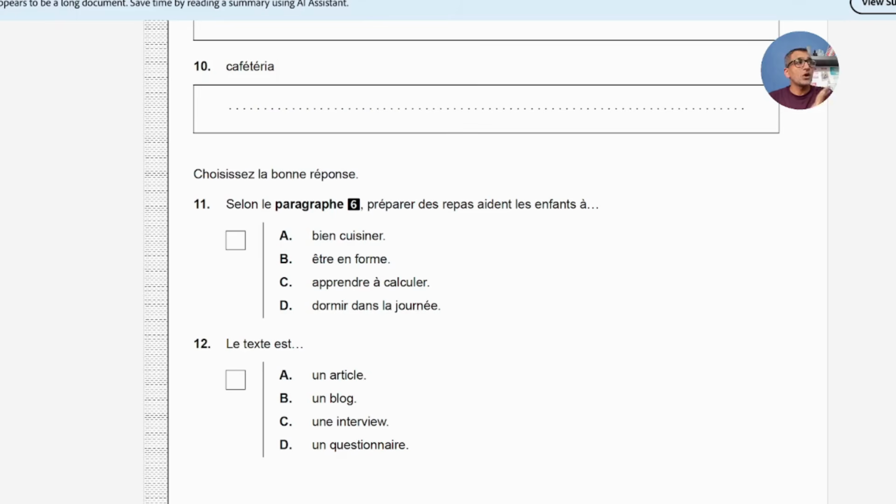So it says according to the paragraph 6, préparer des repas aide les enfants à. So according to the paragraph 6, preparing meals helps the children to cook well, be in good form, learn to calculate and sleep in the day basically. So let's look at this paragraph 6.